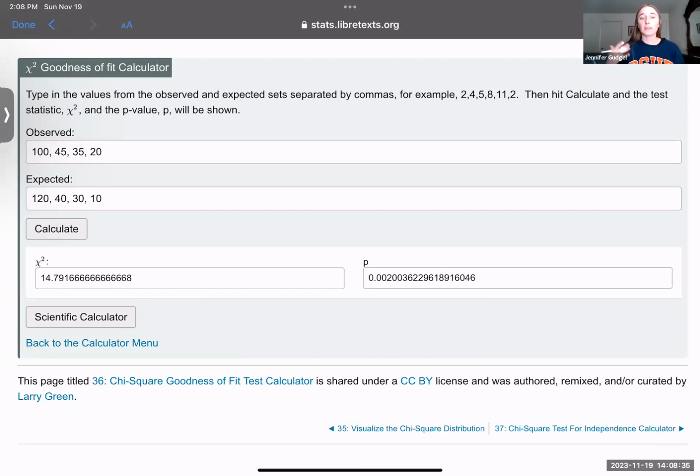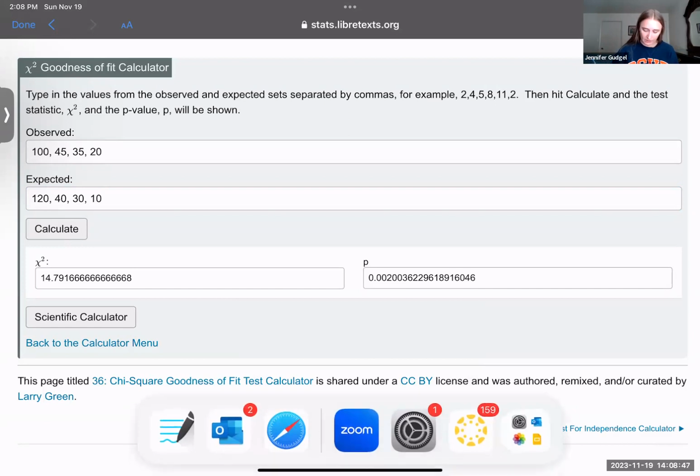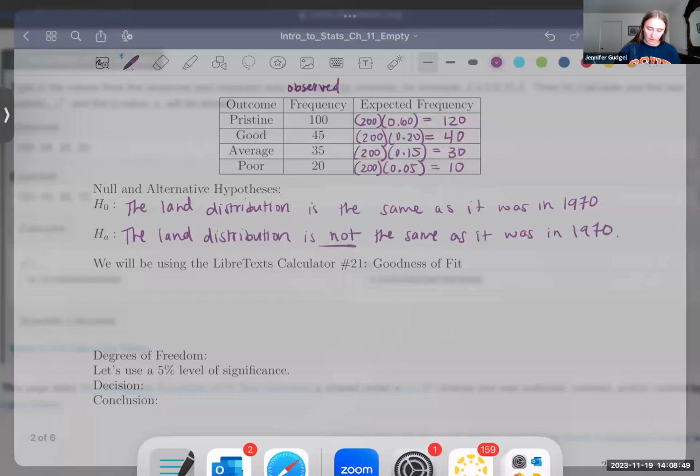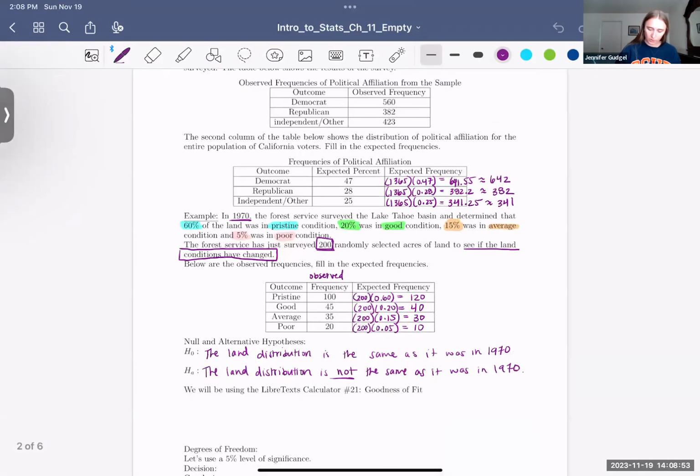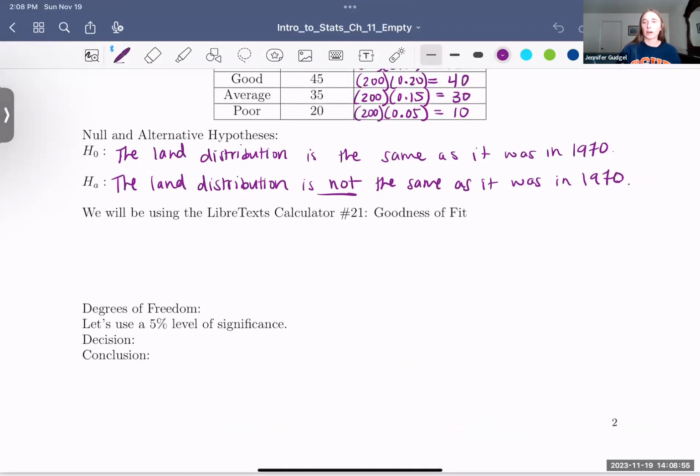The p-value is the same as the p-value that we have been using this whole time, and we are going to compare it to alpha. We are going to run a hypothesis test. All right, so let's write those down. Hopefully you are taking notes on these calculators. I recommend you write in your notes exactly what you see when we type that in, so when you do your homework later, you can see.